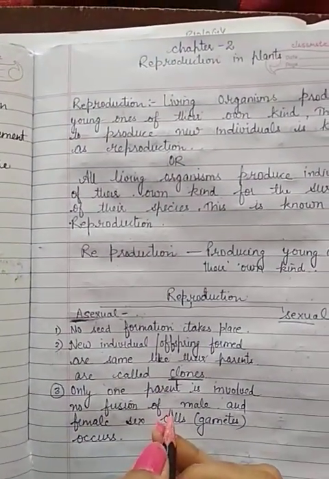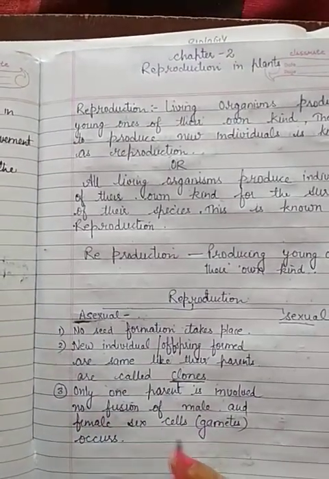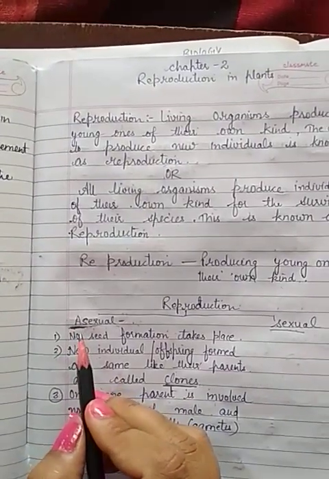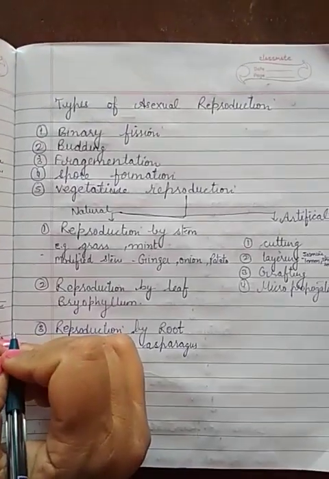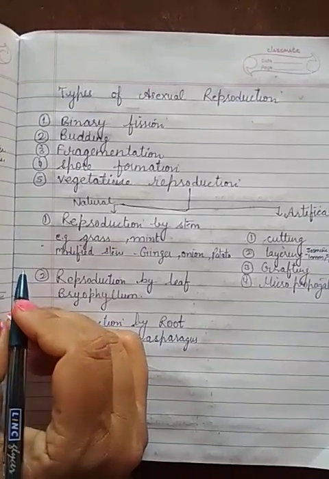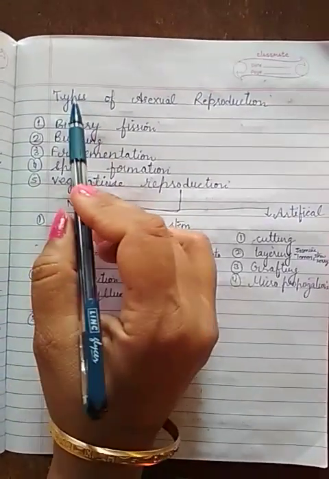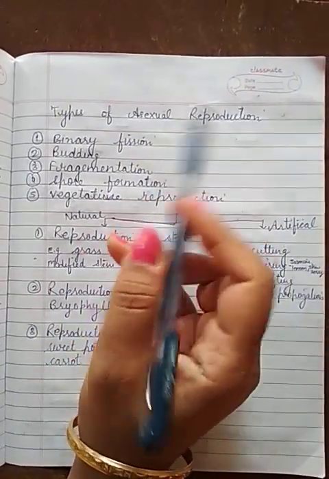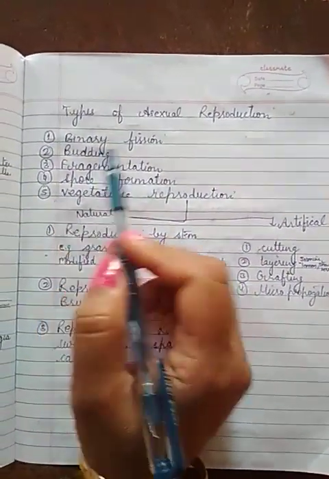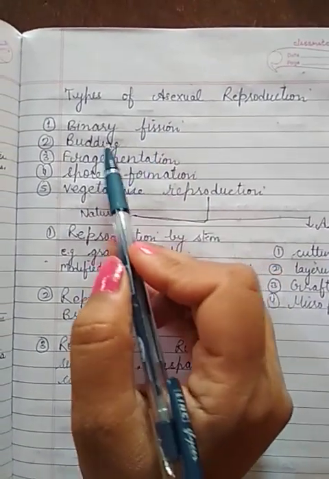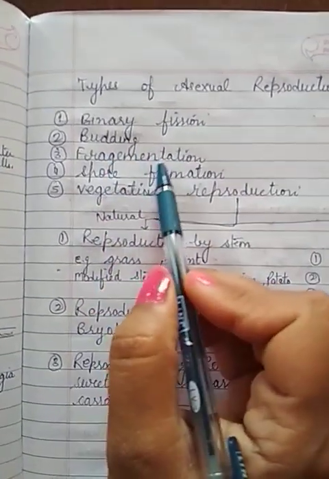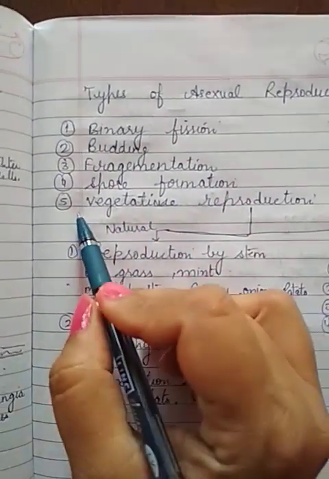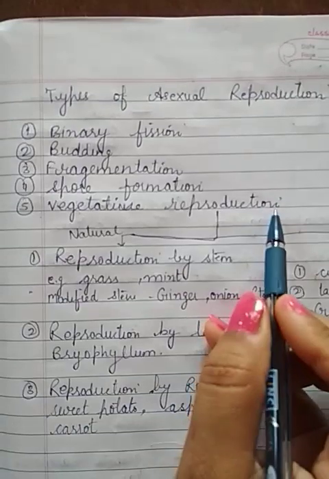Now here the question arises: what are the ways by which plants are able to reproduce by the process of asexual reproduction? The first topic that we are going to take is types of asexual reproduction. Asexual reproduction is of mainly 5 types. The first is binary fission, second is budding, third is fragmentation, the fourth one is spore formation, and the fifth one is vegetative reproduction.